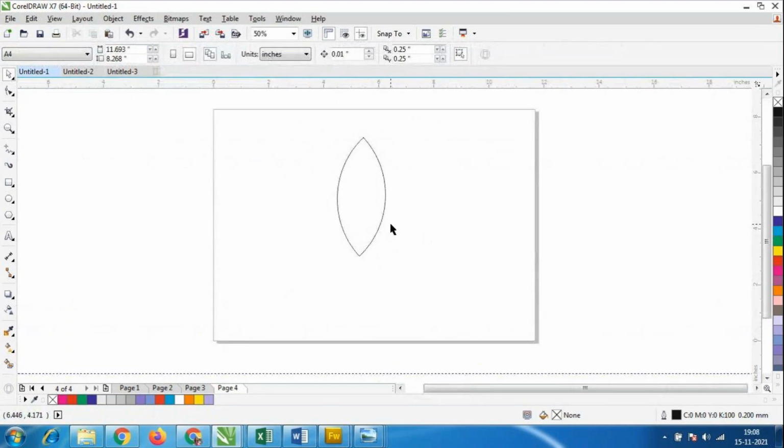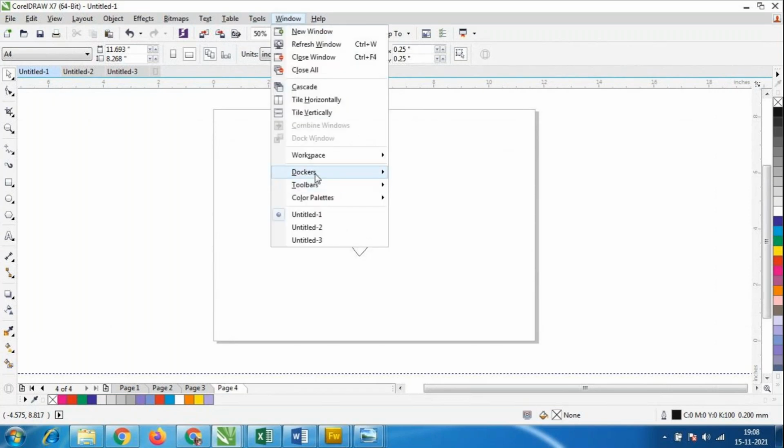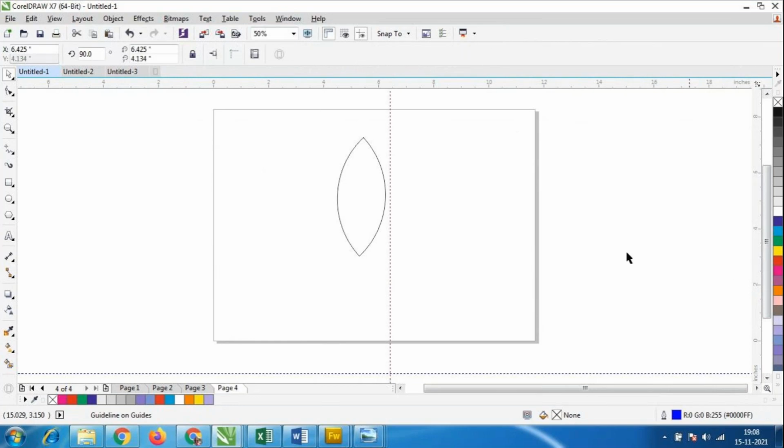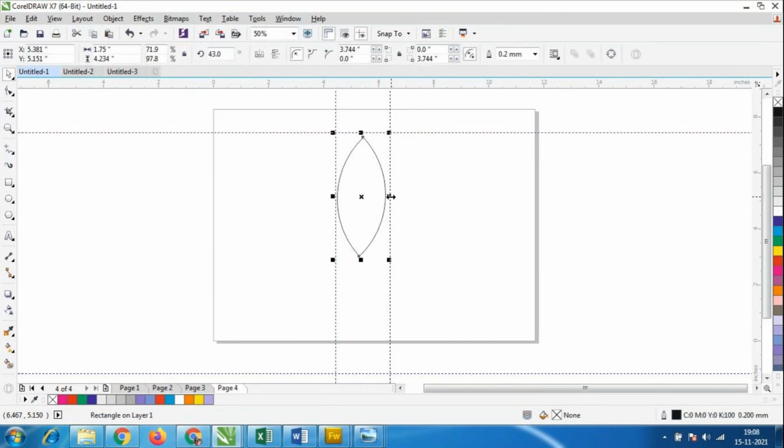Okay, let us add a view. There is an option of ruler, from the left side and the top we have the ruler option. We have to use a ruler and check whether everything comes properly in all the sizes, and how thick we have to make the petals. Control Z, everybody knows the Control Z option. 43% is not quite straight, 44% I have made it straight.